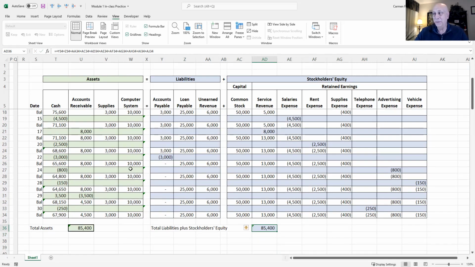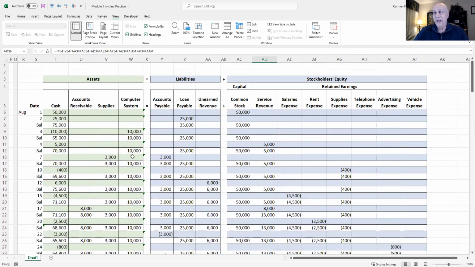You analyze them by looking at how they impact the accounting equation. You have three choices. The transaction is either going to impact an asset account, a liability account, or an equity account. And once you figure out what the accounts are that are impacted, then you have to figure out, are they increasing or decreasing? Paid means cash going out. Received means cash coming in.